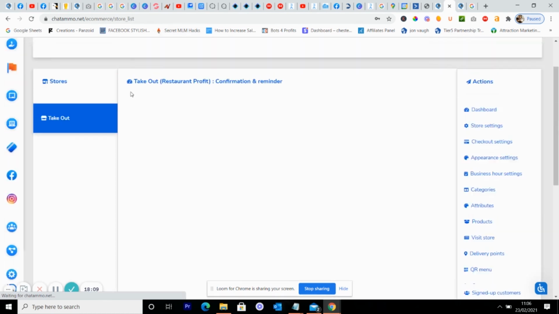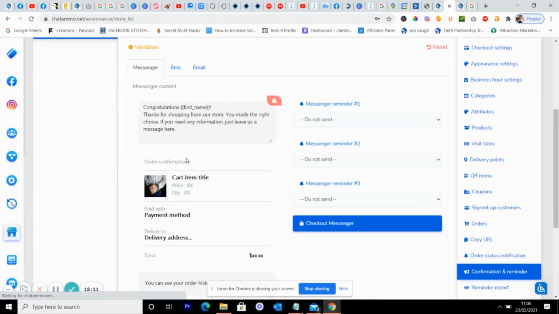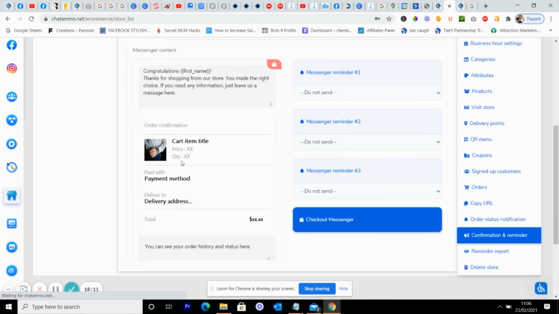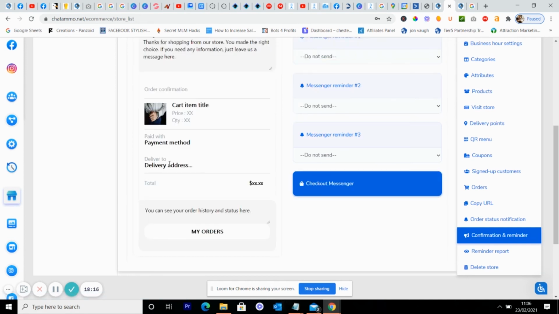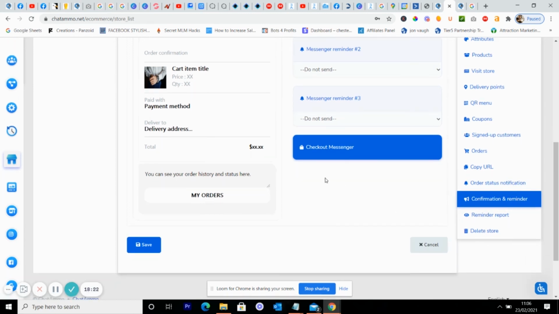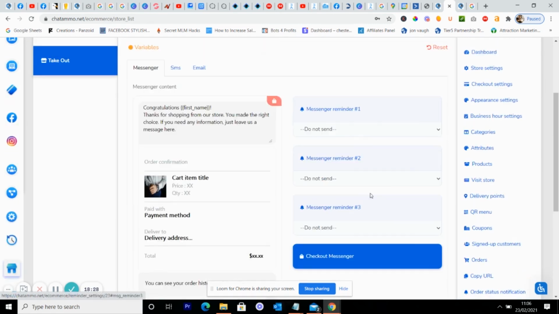Right, now next you've got confirmation and reminder. This is more for shops, to be perfectly honest with you. So you don't really need a reminder as such, but you could send them a little reminder for the next day or next week: hope you enjoyed me last week, would you like it again this week? Reminder reports will tell you what sort of thing's been delivered and what hasn't been delivered. So all of that is your shop.